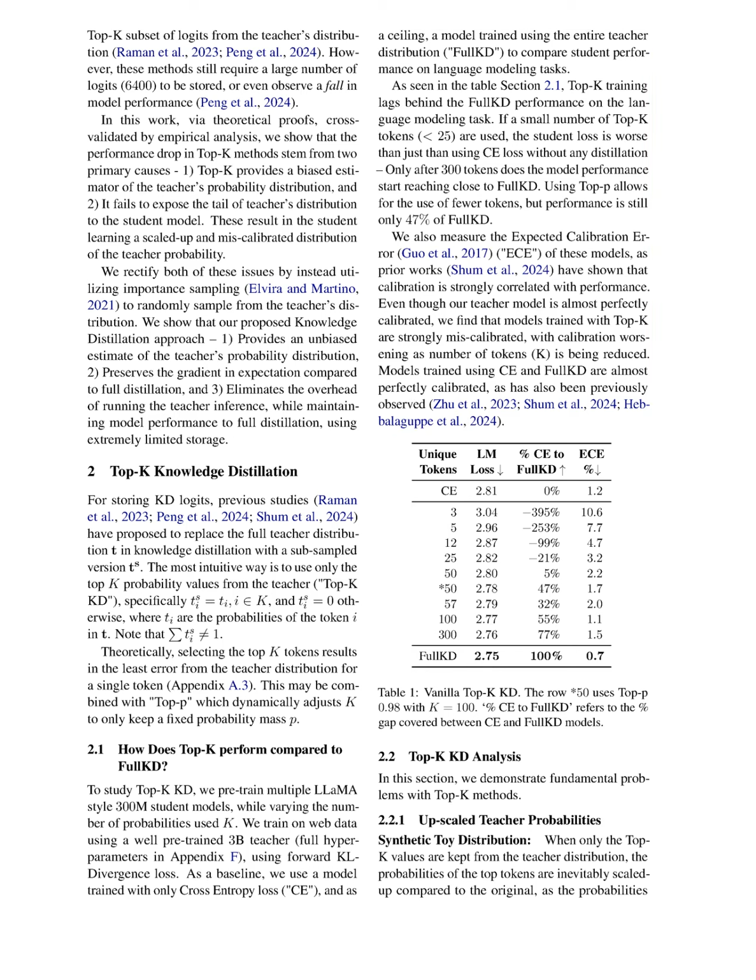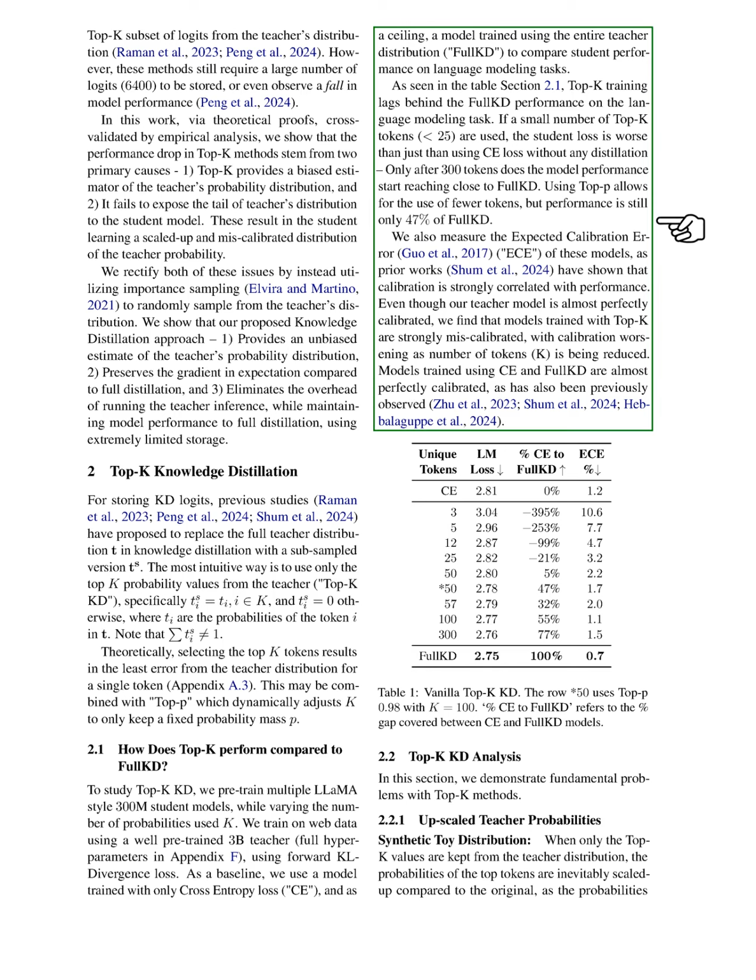Section Summary. In this section, we discuss the application of knowledge distillation, KD, in training smaller language models by leveraging pre-computed logits from a larger teacher model, focusing on the challenges and limitations of top K methods. We propose an improved approach using importance sampling to provide unbiased estimates of the teacher's probability distribution, which enhances model performance while reducing storage requirements and eliminating the need for extensive teacher inference.